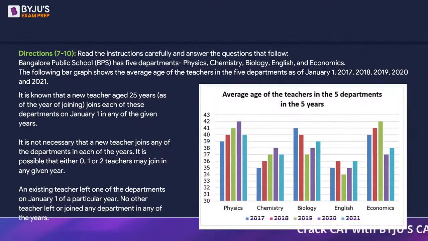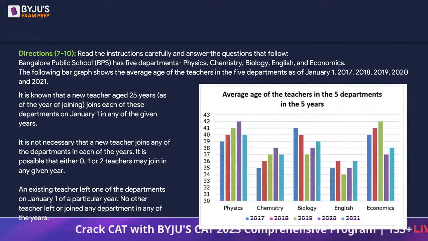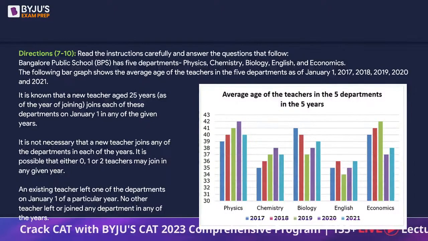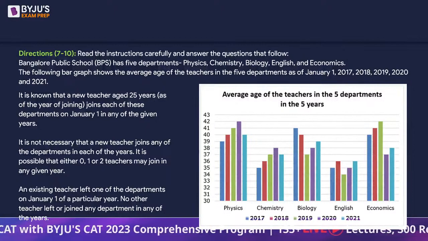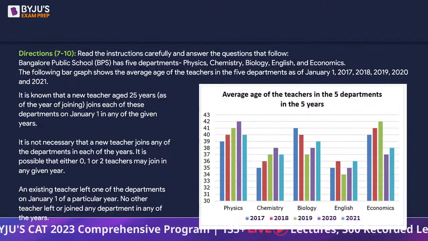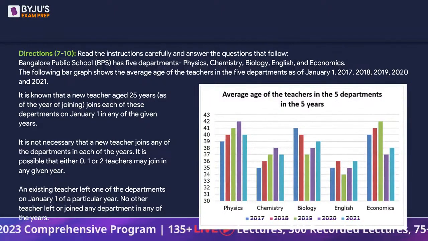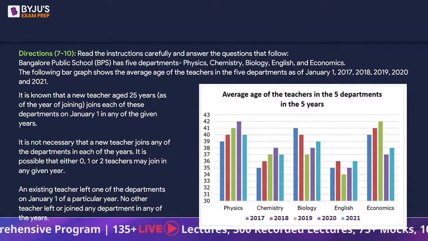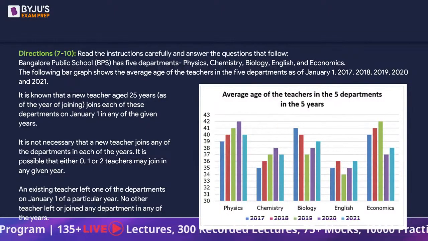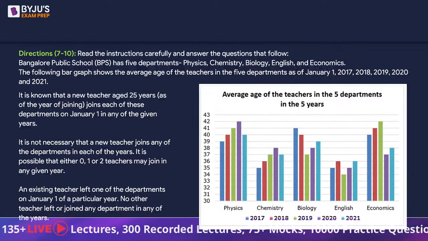It is not necessary. It is possible that either 0, 1 or 2 teachers may join in any given year. So there may be a scenario where none of the teachers joined, there was no recruitment, or there may have been at most 2 recruitments. An existing teacher left one of the departments on January 1st of a particular year. No other teacher left or joined any department in any of the years.